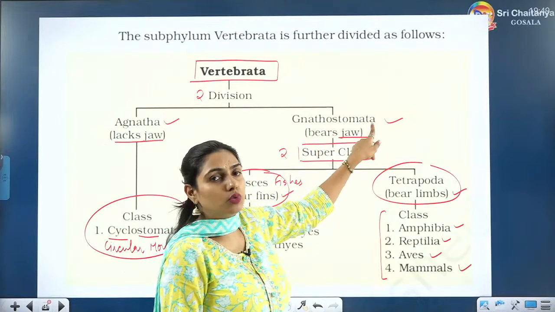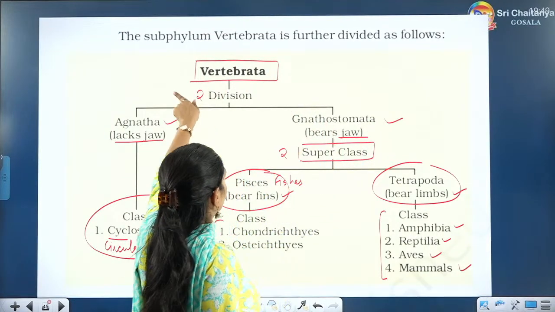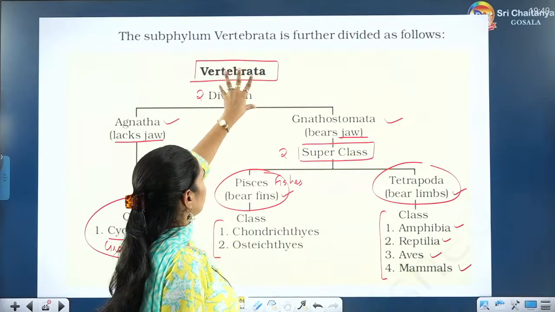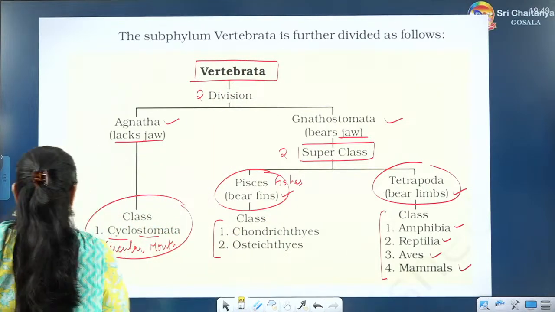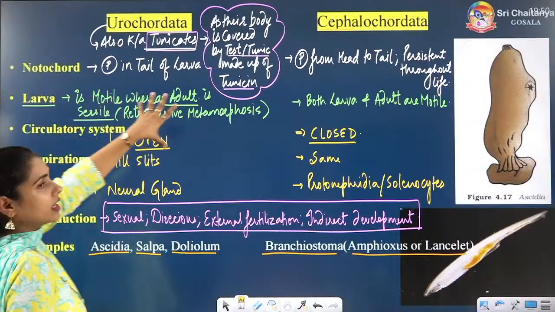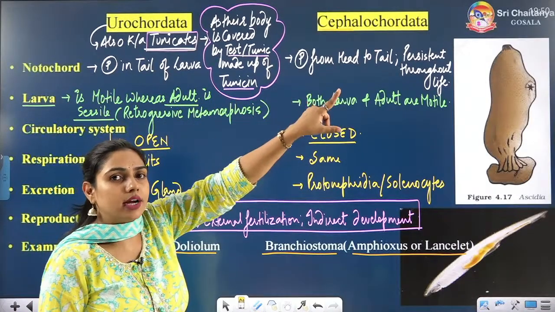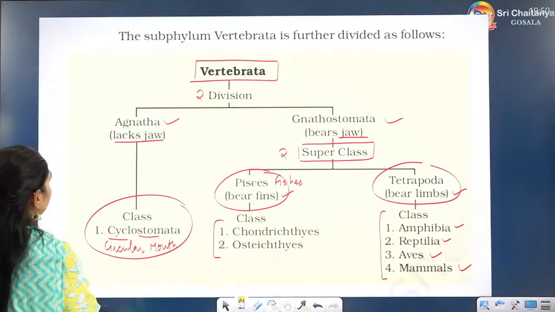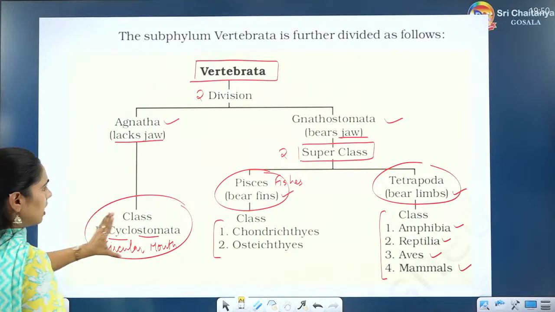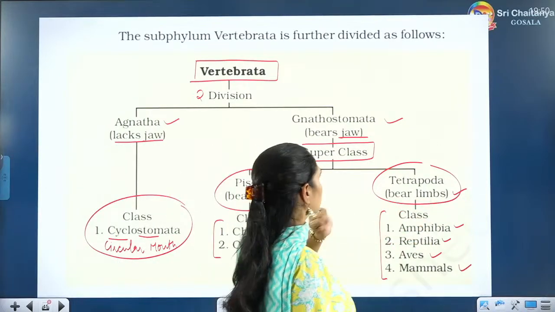Gnatha we have to do. Alright. But first of all, let us discuss a few points about Vertebrata. We are studying Vertebrata now. We have studied Urochordata and Cephalochordata, right? And now we are studying Vertebrata. So in Vertebrata, we have already studied Agnatha, Cyclostomata. Now we will study Gnathostomata.